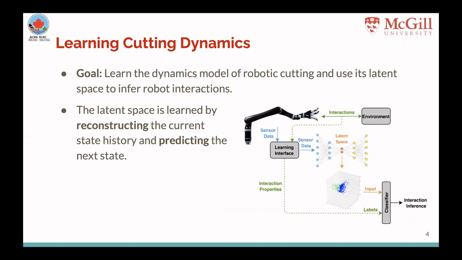First, we collect sensory data from the real robot performing a woodcutting task. We then learn the latent space through reconstructing and predicting the states. Then the network is frozen and its latent space alongside the interaction properties are used to train the classifier that infers the robot's interactions.